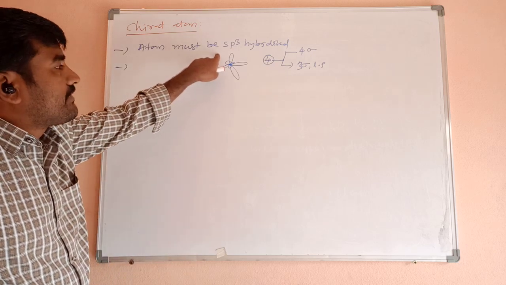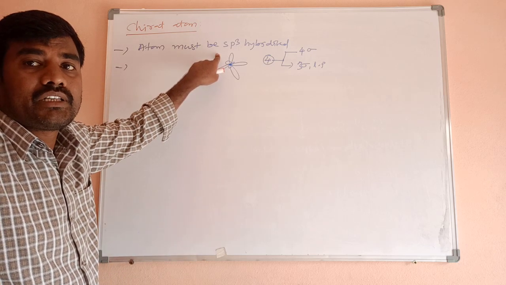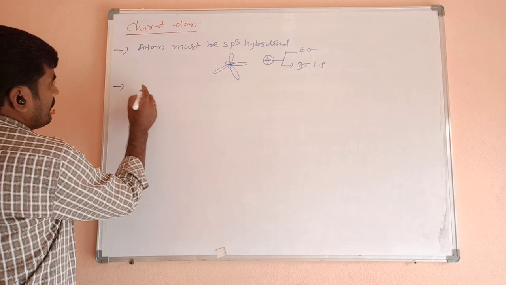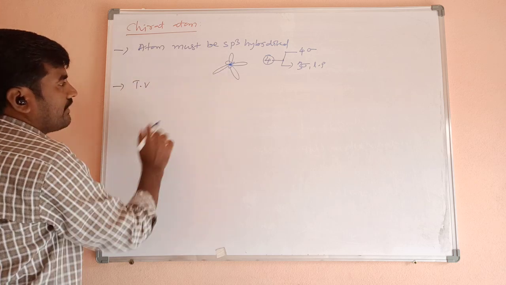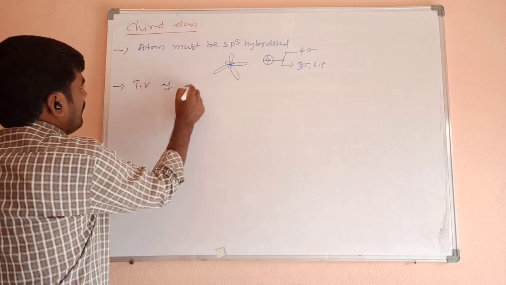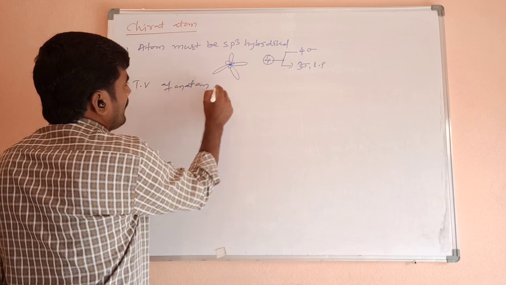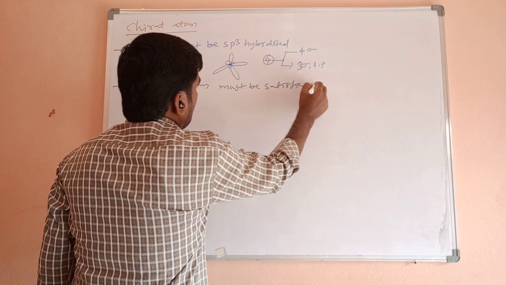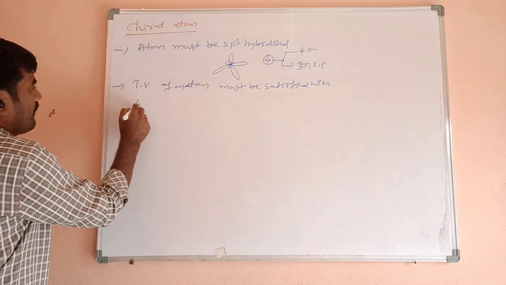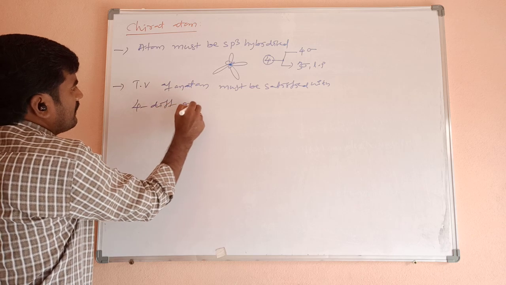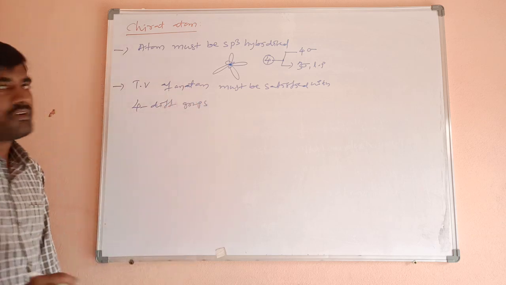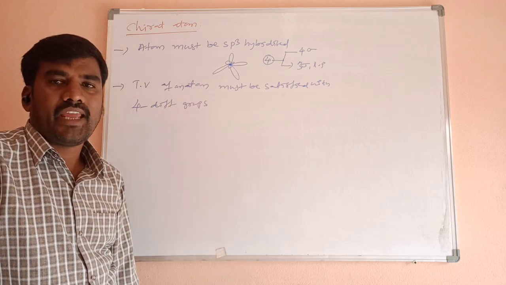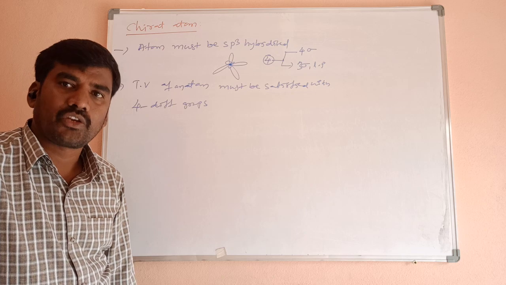The tetravalency of the atom must be satisfied with 4 different groups. It must be different groups. Then it is called a chiral atom, asymmetric atom, stereogenic center or stereo center.